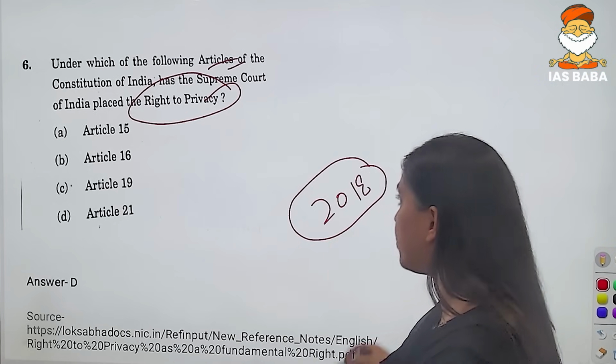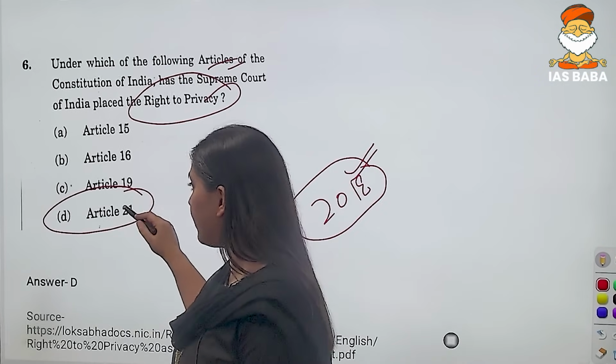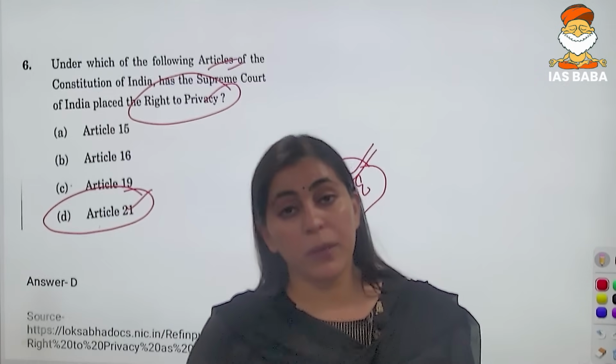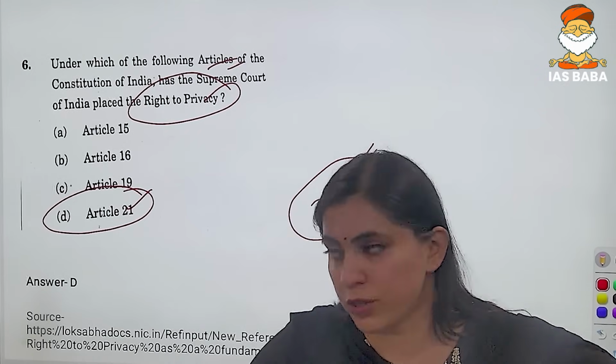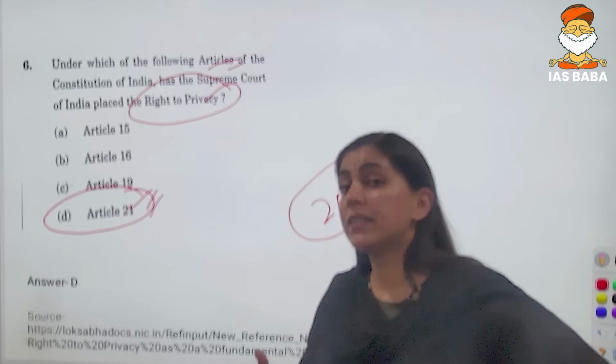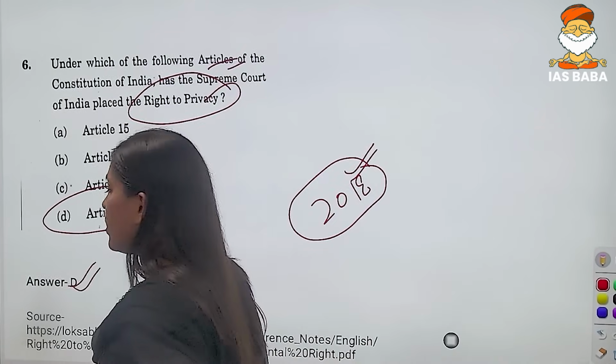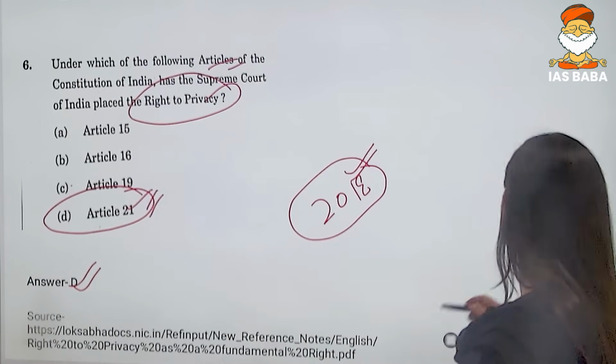This was asked in 2018 as well. That is Article number 21, that is the right to life. The Supreme Court, in the Puttaswamy judgment, recognized that the right to privacy is a part of Article number 21. So it is a very straightforward question that has been repeated this time.